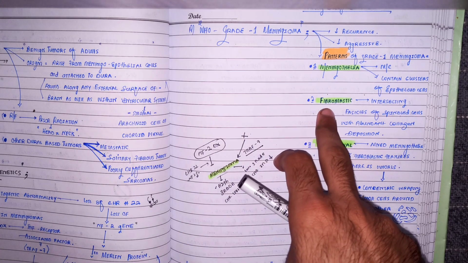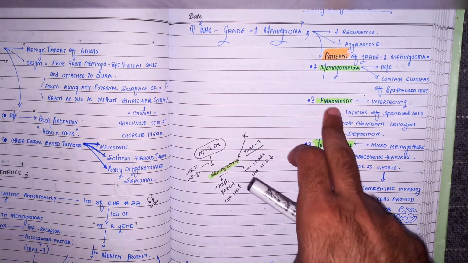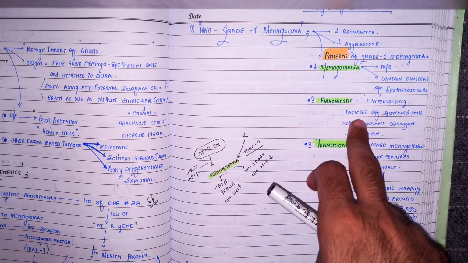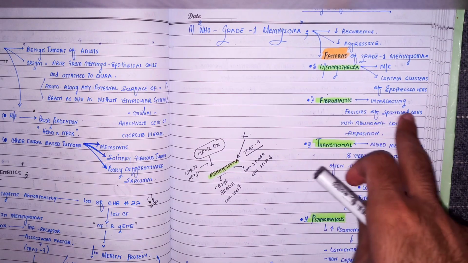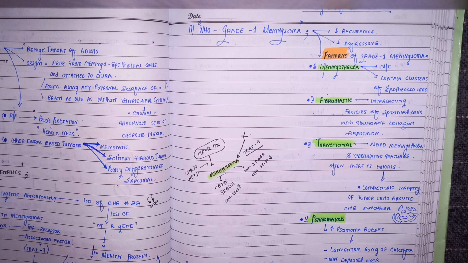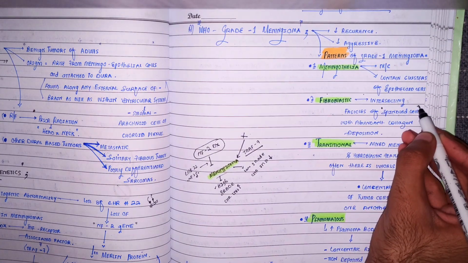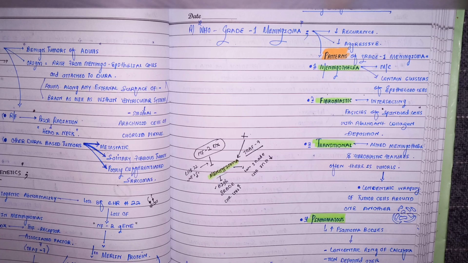As the name indicates, lots of collagen fibers are deposited, and the tumor cells are fascicles of spindled cells. What is the shape of the tumor cells? Spindle shaped cells, and their fascicles are present.